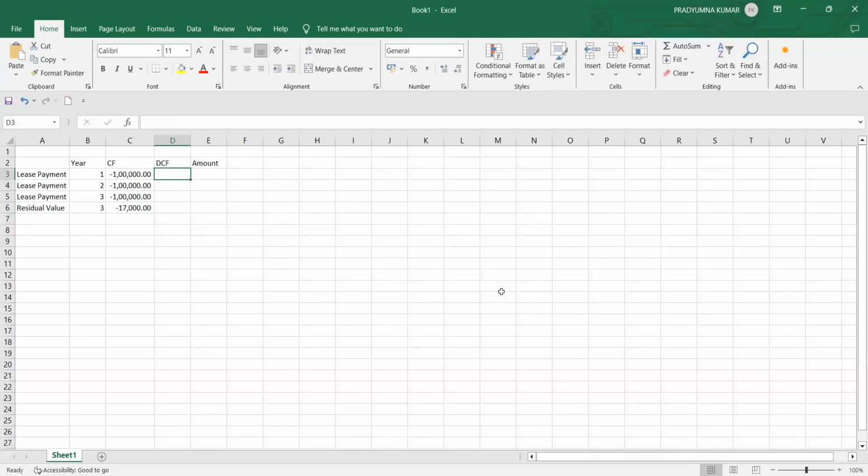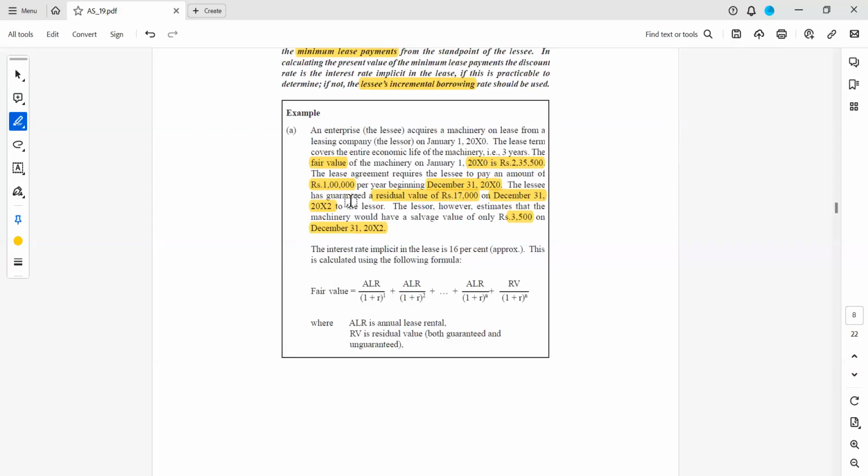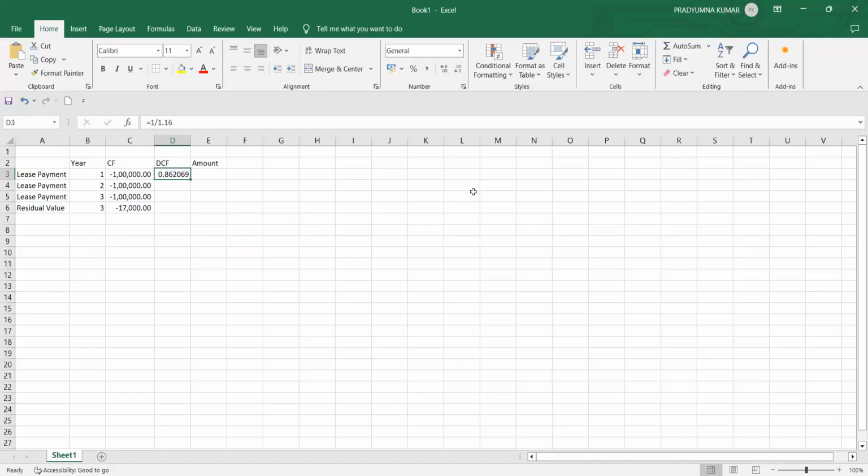And the discounting factor they have already calculated. So I will take 1 divided by 1.16. Then this is the first year. Please note this 1 lakh is due at the end of the first year. If you see here, the first installment starts from December 31st, not at the beginning of January 1st. It is at the end of the first year. That's why I am taking here 1 by 1.16 directly.